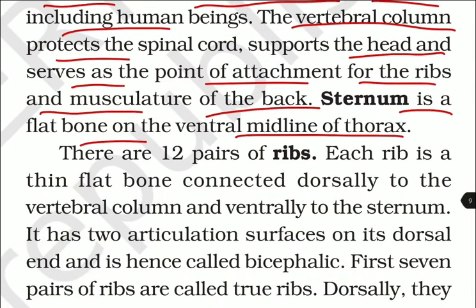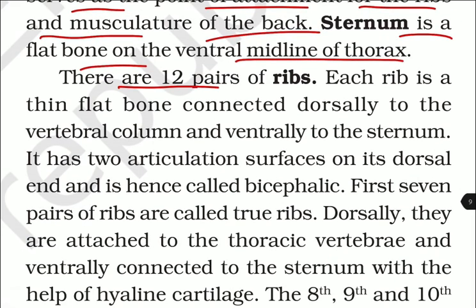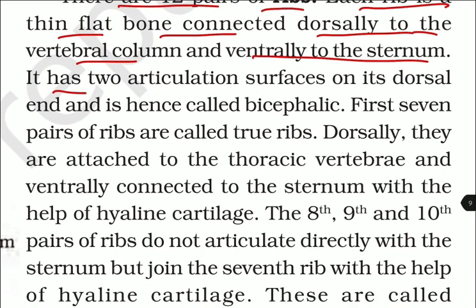Sternum is a flat bone on the ventral midline of the thorax. There are 12 pairs of the ribs. Each rib is a thin flat bone connected dorsally to the vertebral column and ventrally to the sternum. It has 2 articulation surfaces on its dorsal end and is hence called bicephalic.